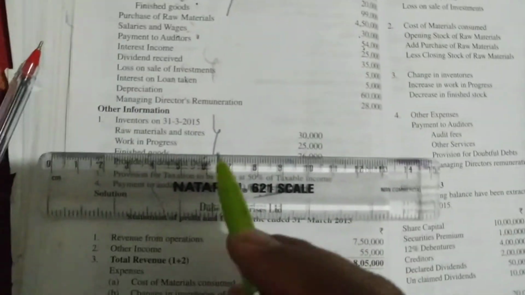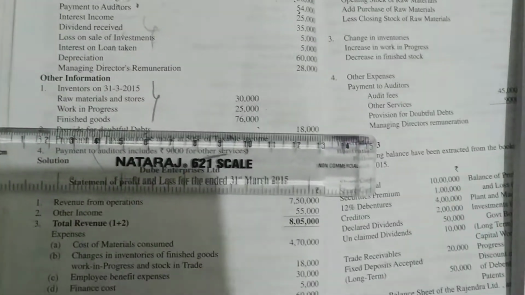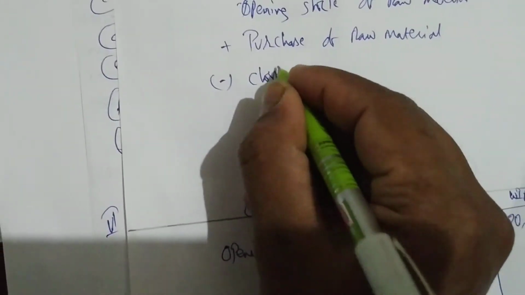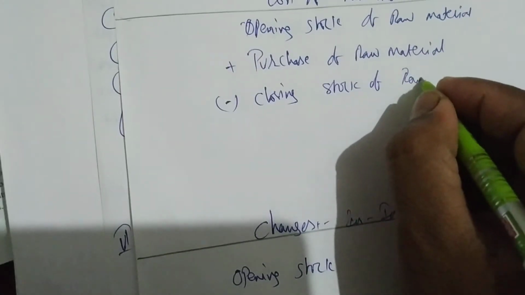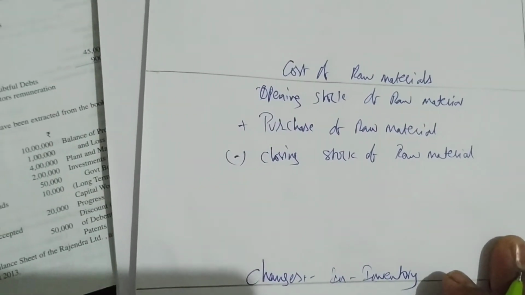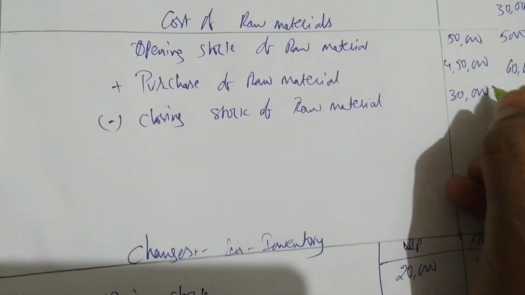Then we have inventories. Closing we have inventory. Closing we are having raw material, we are having WIP, finished goods. Let us go to the format. First I'll write minus closing stock of raw material. How much closing stock of raw material is? 30,000 is here.